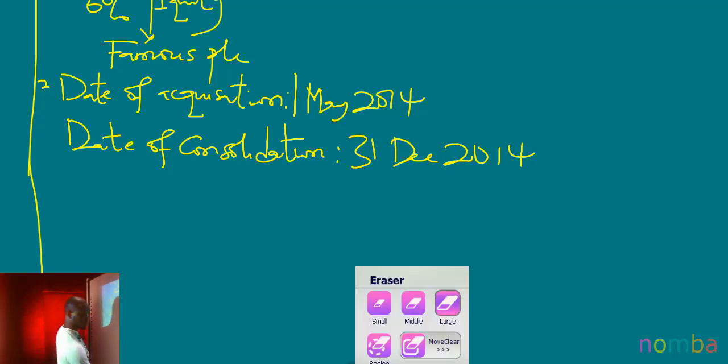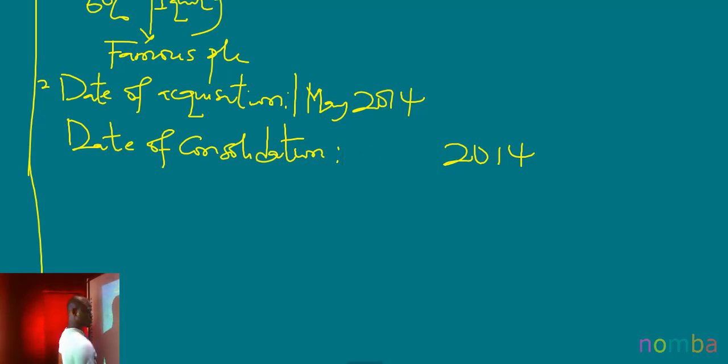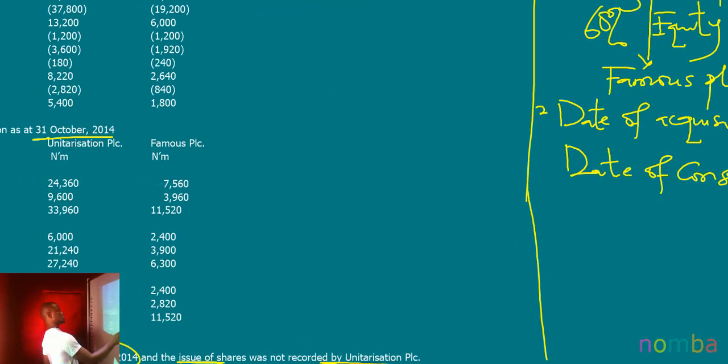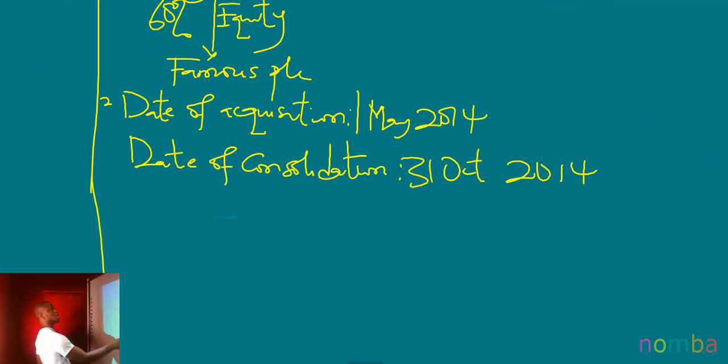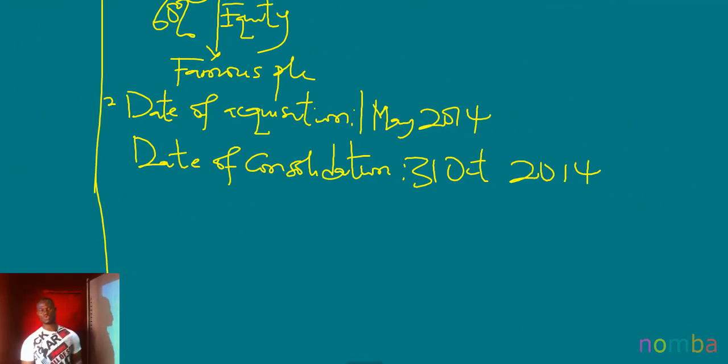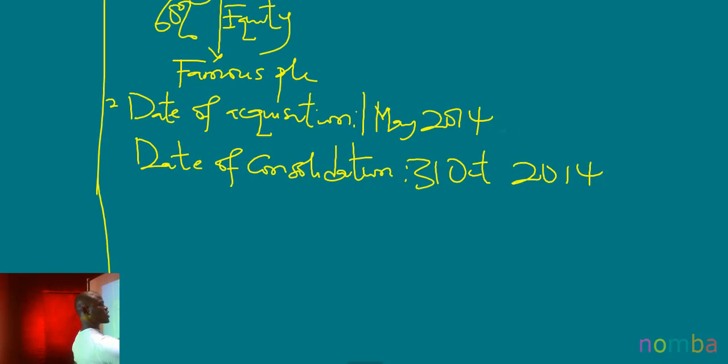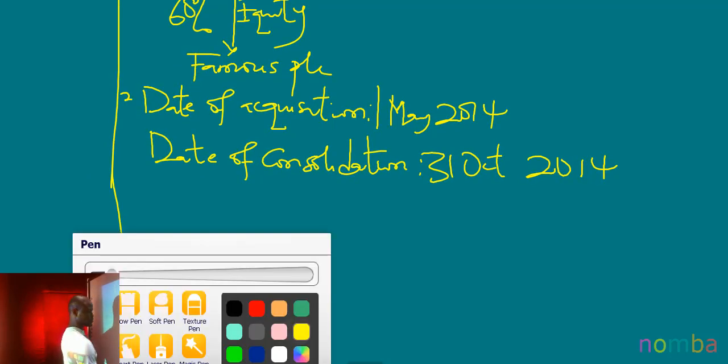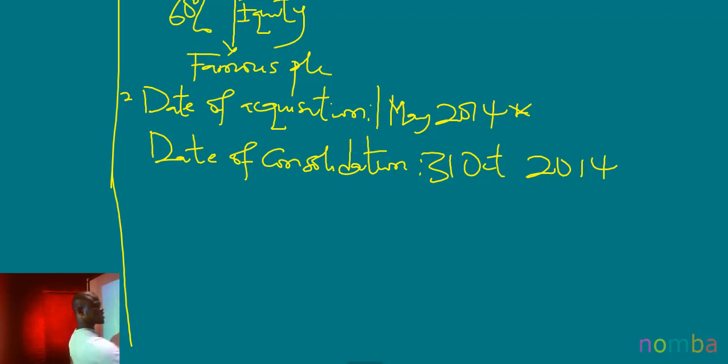No, not December, October. Yeah, 31st October 2014. Now, look at these two dates very closely and tell me what your observation is. If you look at it very closely, you will see that we acquired the subsidiary on 1st of May 2014. However, the date of consolidation is 31st October 2014.